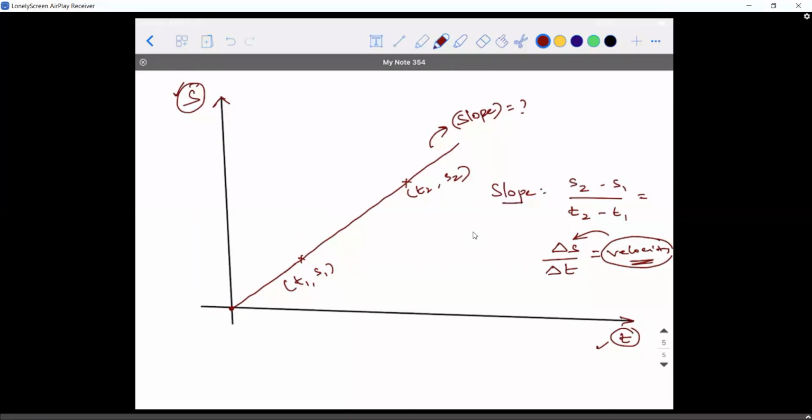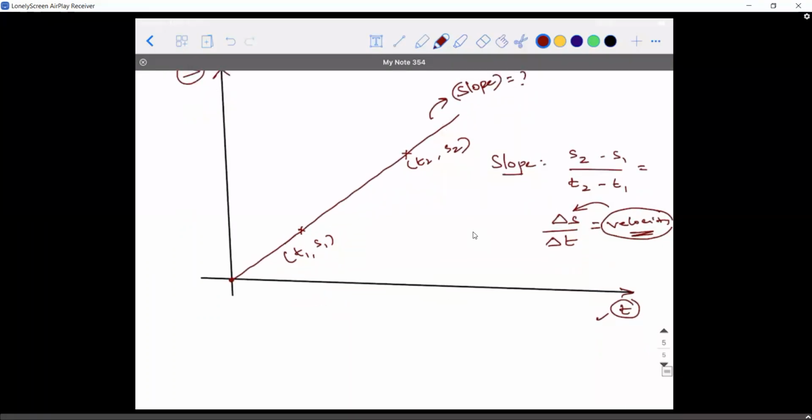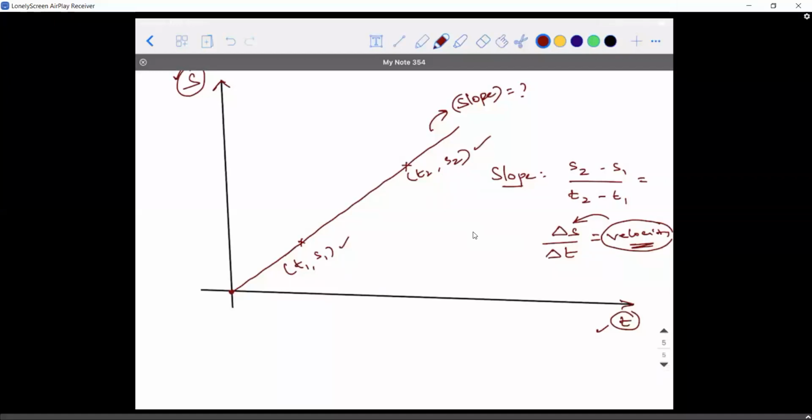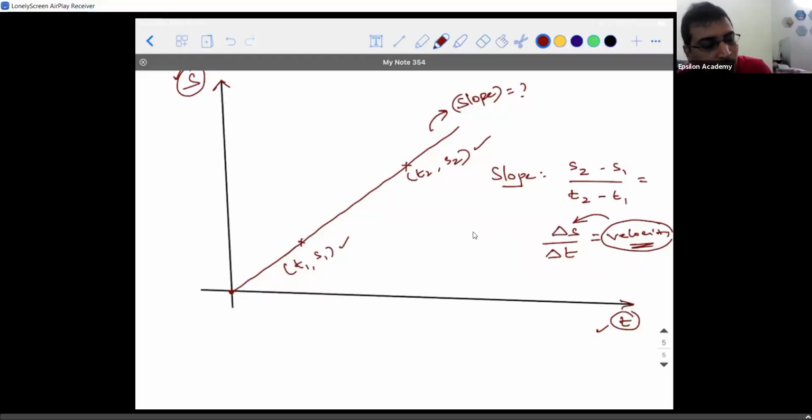Yes, sir. Sir, could you repeat once more? Okay, sure, I'll do that. See, are you clear with this, Giridhar? Yes, sir. So I gave you 2 points. Now I'm asking you to say it's a straight line. You're able to see that it's a straight line. And I already told you, I hope everybody made a note that slope is applicable only for a straight line.